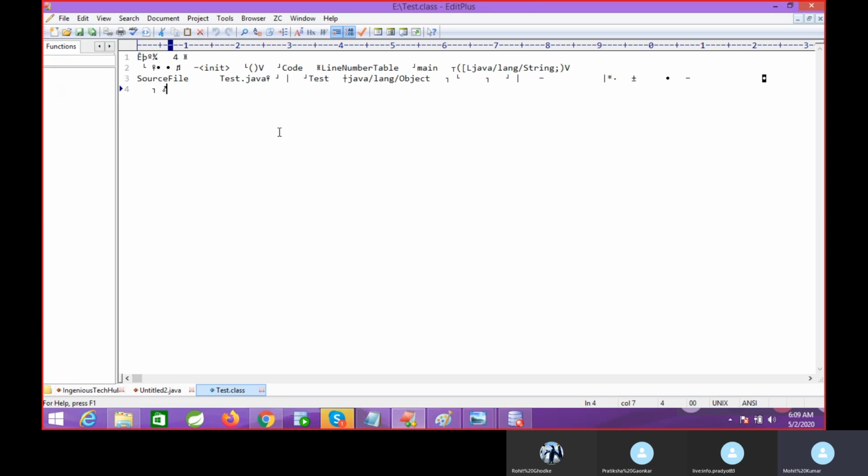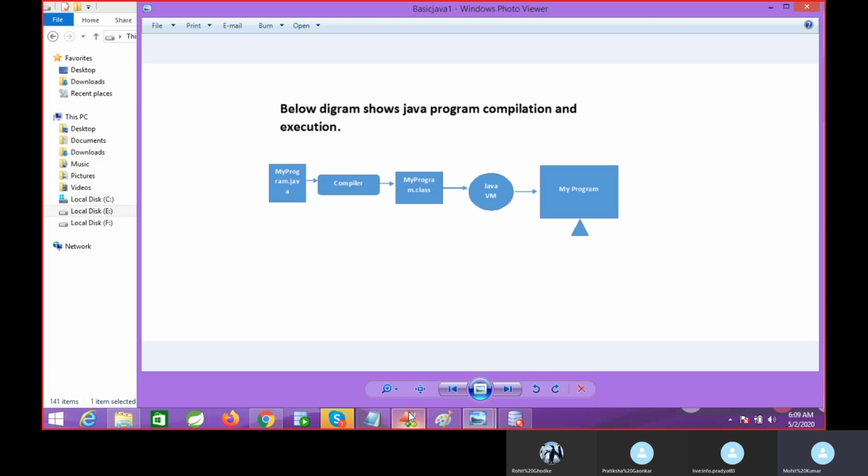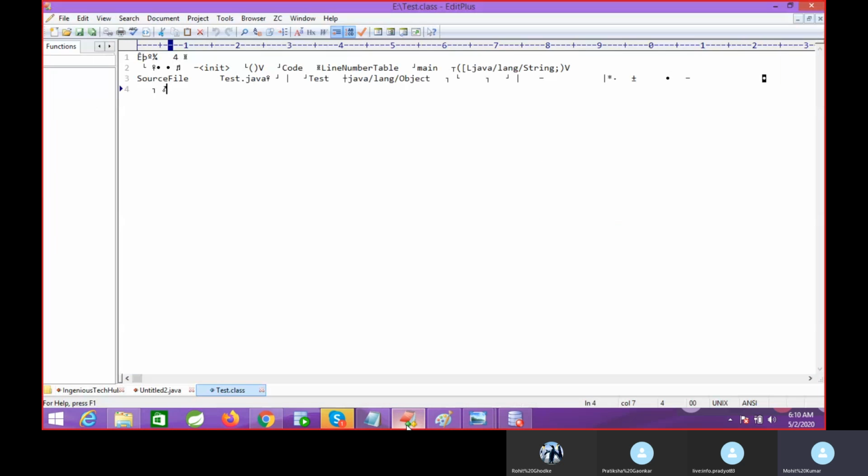So the compiler first checks the syntax, what is applicable for the Java concept. If it is not applicable, it will throw a compile time error, right? The compiler will throw that error before creating the dot class file. Now this dot class file is generated, and now it will interact with the JVM. So there is one more twist.